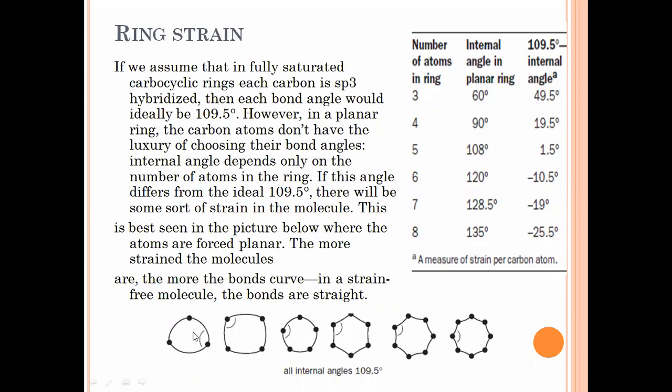What happens is that these carbocyclic molecules attach themselves in a cyclic manner and deviate from this tetrahedral bond angle. There is some strain involved as they deviate from this normal bond angle, and this type of strain is known as ring strain.